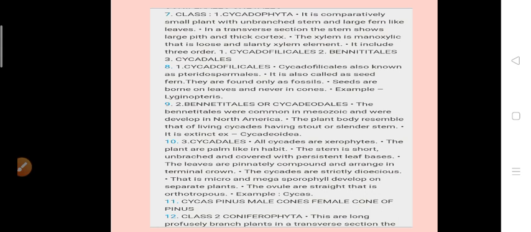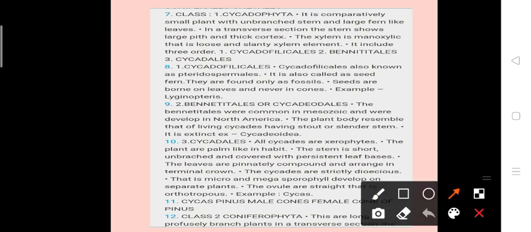The stem is with wide cortex. Monoxylic wood is present in this class. In monoxylic wood, xylem tracheids are large, thin-walled and associated with xylem parenchyma with bordered pits. Many rays are present in this monoxylic wood. The Cycadophyta class consists of three orders. They are Cycadofilicales, Cycadeoidales, and Cycadales.